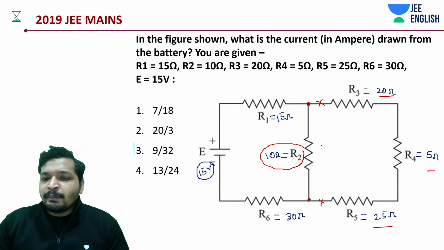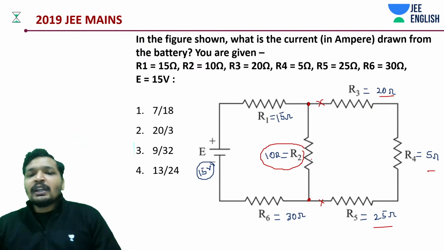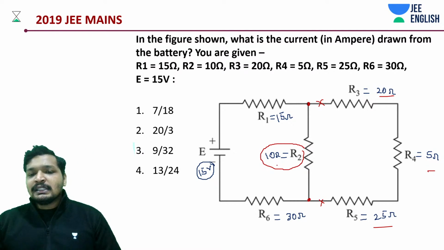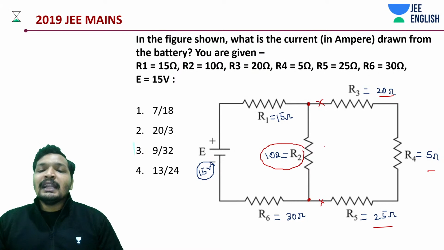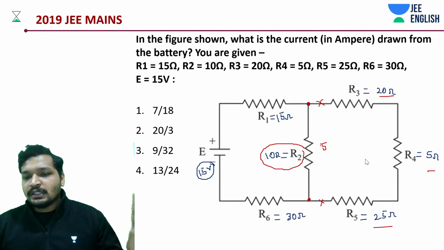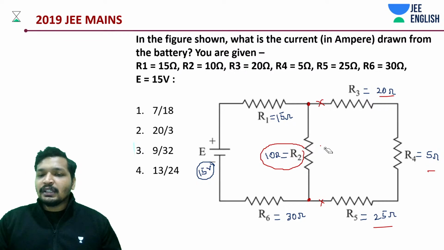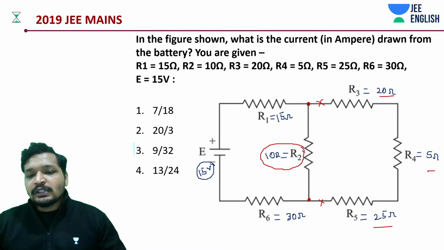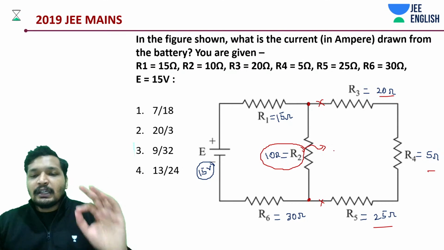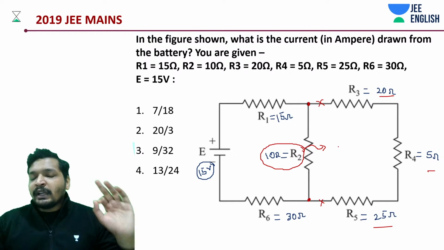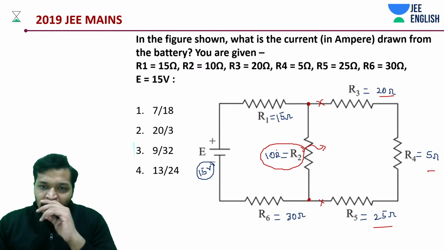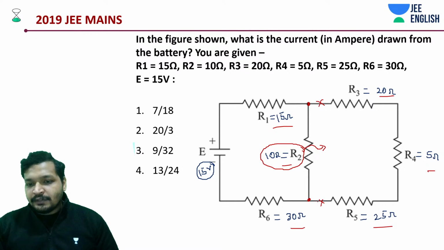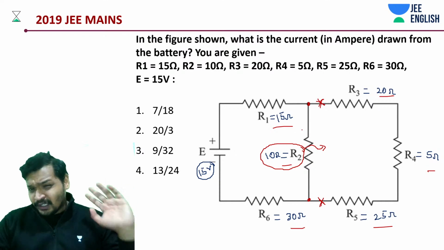What is the potential drop across this? It's not even 5 volts, right? Total resistance is like 45. This is just 10 ohms. This is going to be less than 5 volts. Carefully listen to this thing. You will get the answer even without diving deep into solving that network. This is a technique that you can apply if you understand this method. Total of this is 45, 10 and 30. I'm not solving the network.